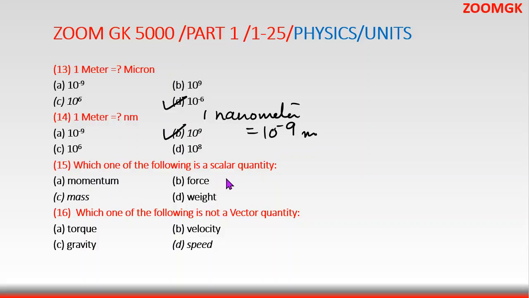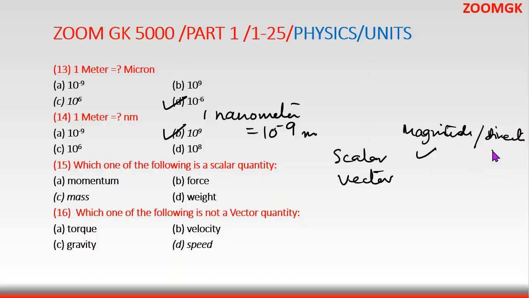Which one of the following is a scalar quantity? There are two types of physical quantities, scalar and vector. There is magnitude and direction. If it has only magnitude and no direction, it is scalar, and vector has magnitude and direction both. So which is scalar? Mass is scalar, momentum is vector, force is vector, weight is vector. Weight, which always goes down, is vector. So mass is scalar.